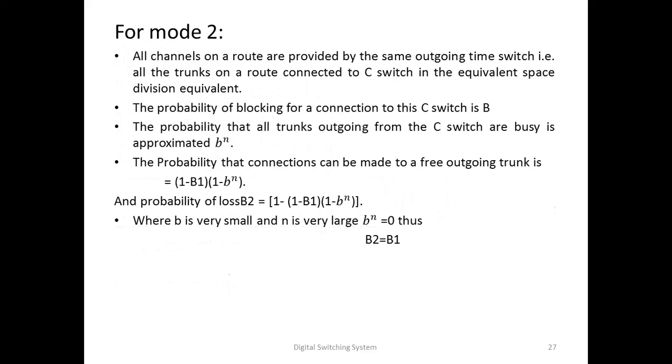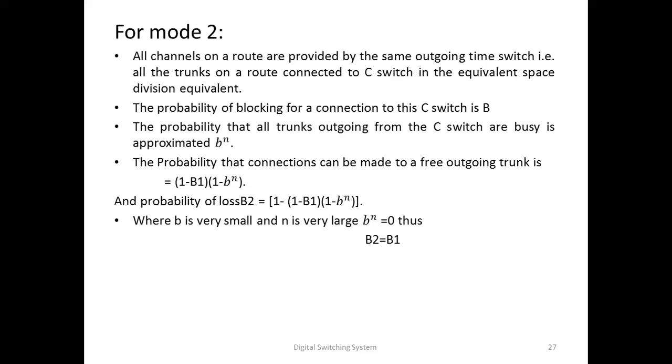Now, grade of service for mode 2: all channels on a route are provided by the same outgoing time switch, that is all the trunks on a route are connected to the C switch in space division equivalent. The probability of blocking for a connection to this C switch is B1. The probability that all trunks outgoing from the C switch are busy is approximated as B raised to n.